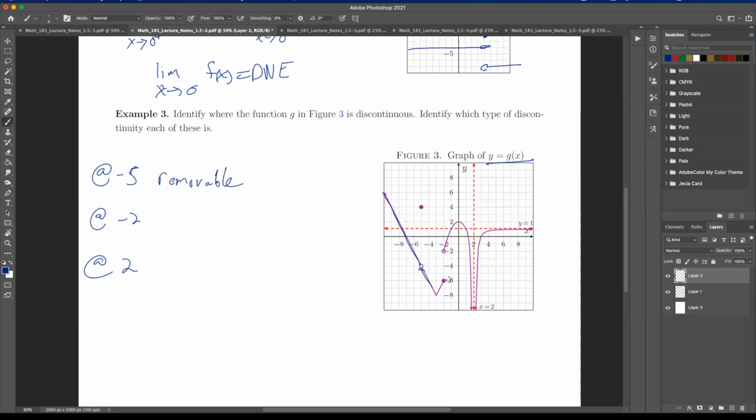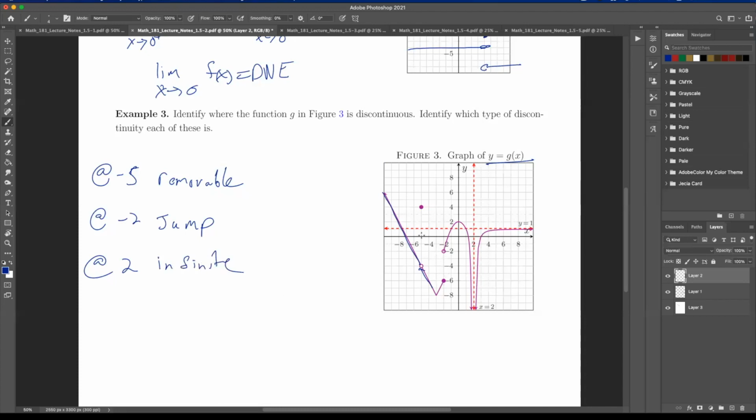Here at -2, what's happening? Yeah, this one's a jump, right? This one we're jumping. Here's a jump discontinuity because it goes from one value and instantly hops to another. And then here at +2, what type of discontinuity is this? Infinite, yeah. That's why I do a couple of these, just to get you used to the vernacular.